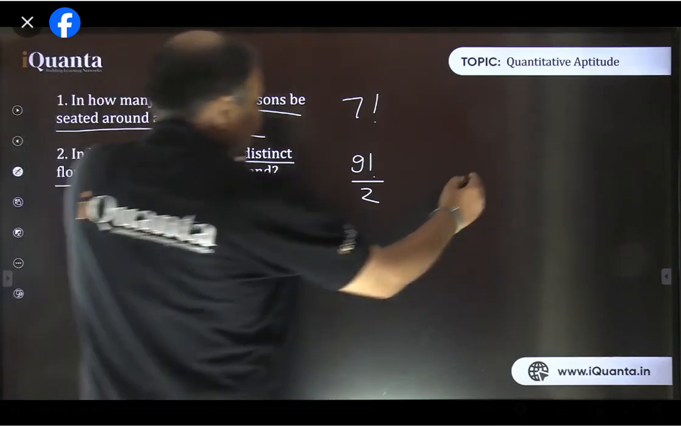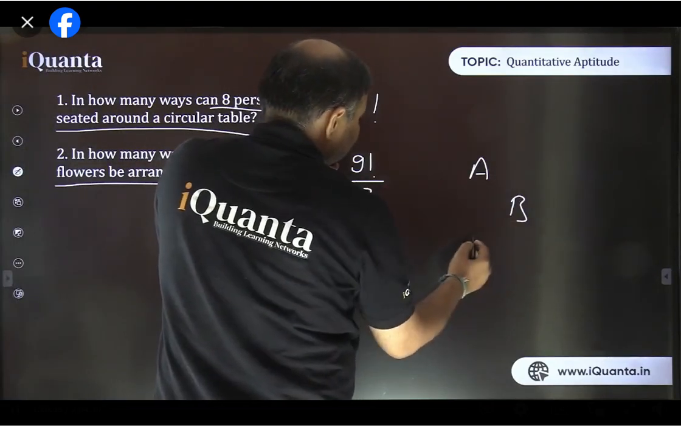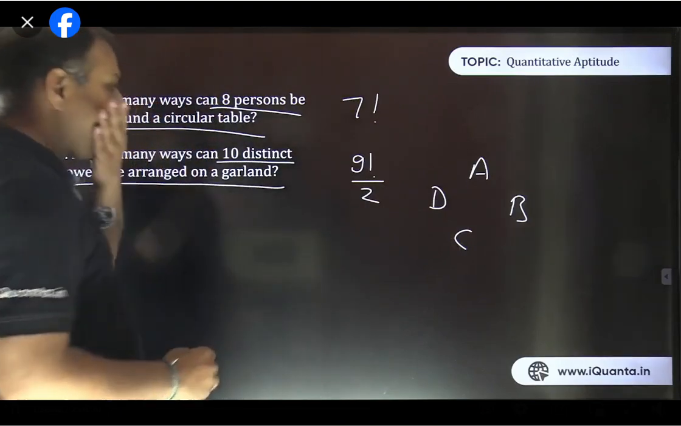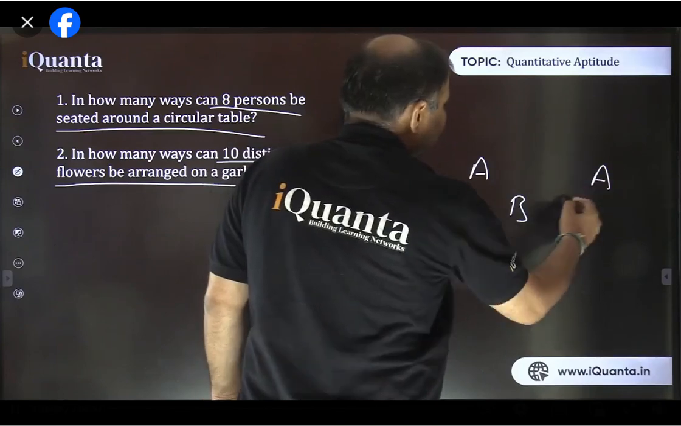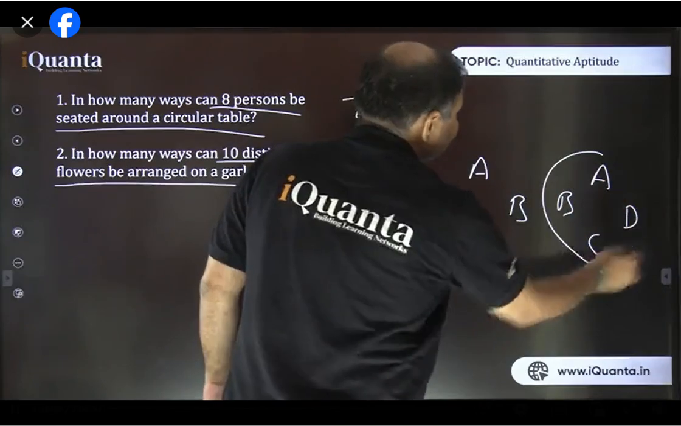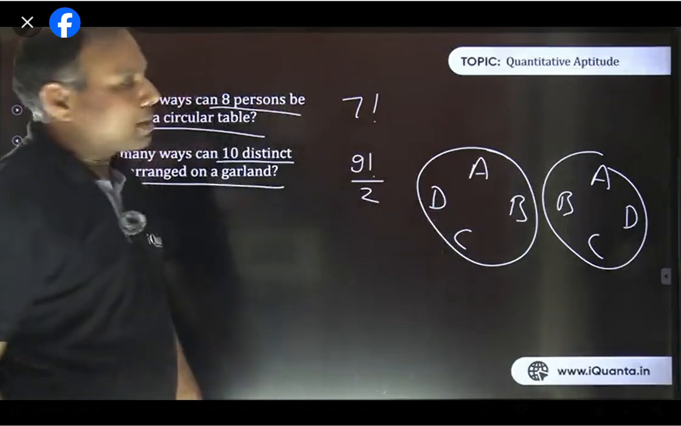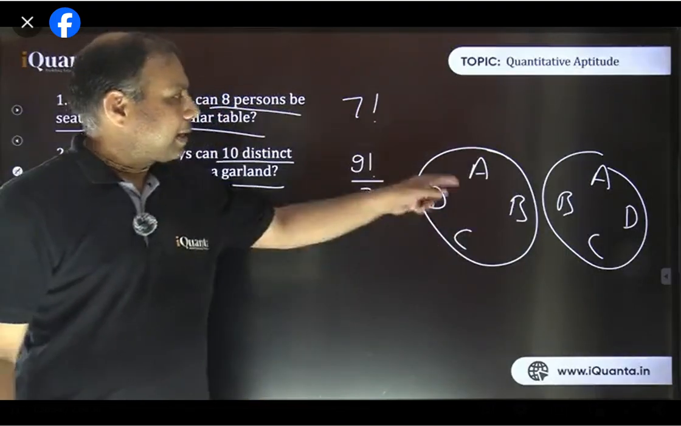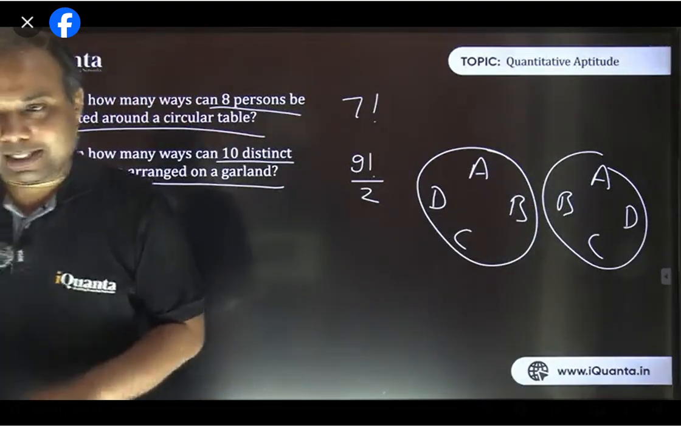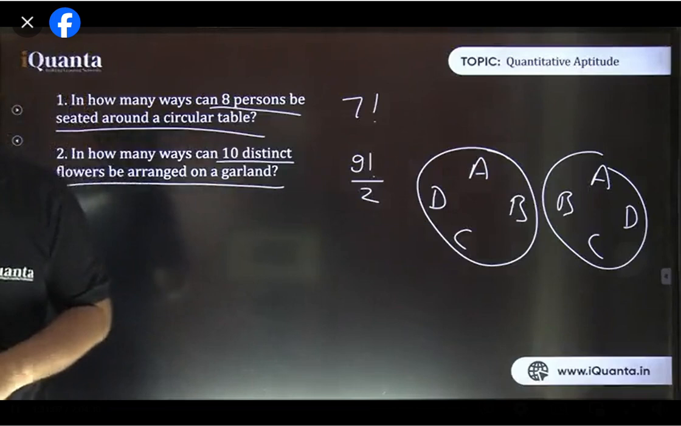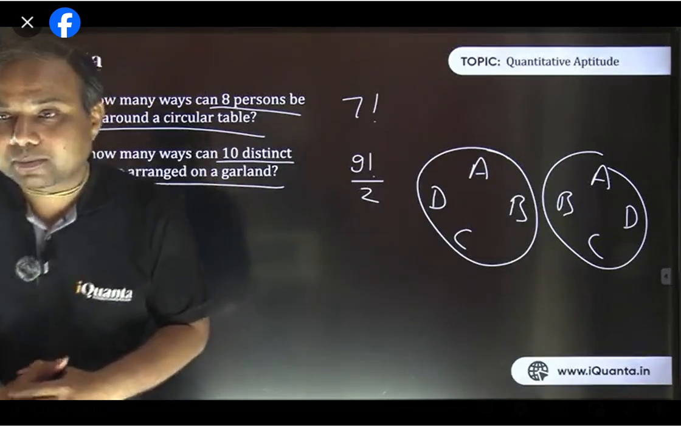Tell me, A, B, C, D. This arrangement, and A, B, C, D. This arrangement. So these are 2 arrangements of 4 persons. A, B, C, D, and this is again A, B, C, D. Are these 2 arrangements same or different? Yes, that's what I'm trying to explain, Tulika. Try to understand. It's not very difficult. And if you understand, then it becomes much easier.